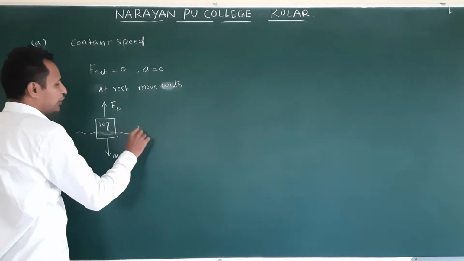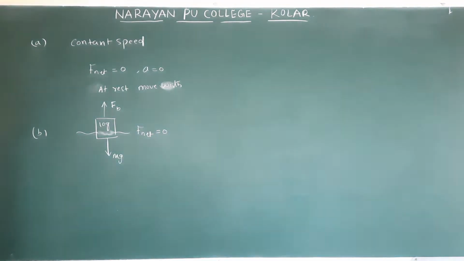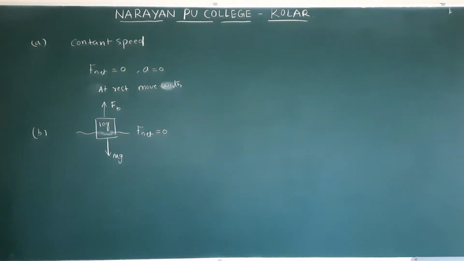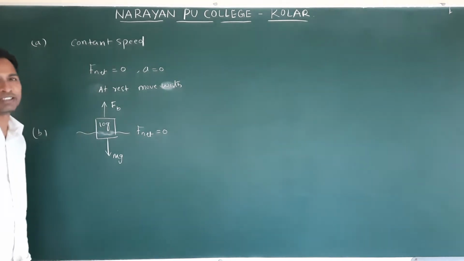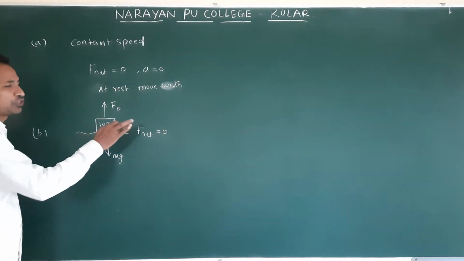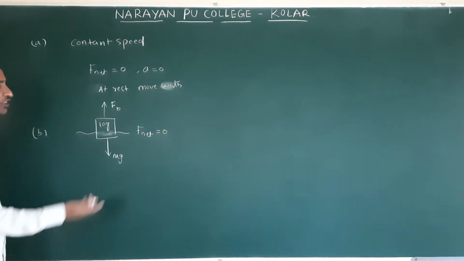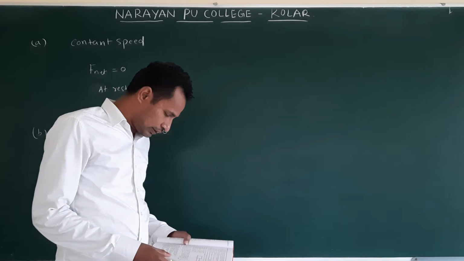Net force, F net is equal to 0. If it moved down, mg dominates; if going up, Fb dominates. But that is not happening. The float means net force is 0, so we cannot say the direction. Next.